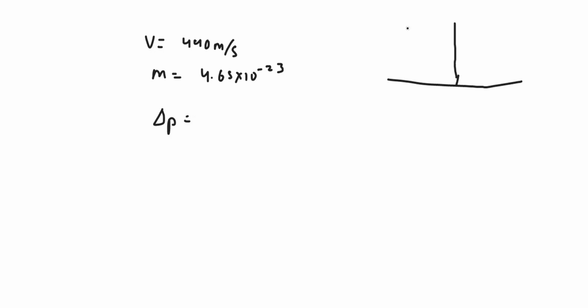Now, first of all, the gas particle strikes the wall with a momentum of p and also reverses with the same velocity and mass. So the reverse momentum is also p. Now the change in momentum is initial momentum minus final momentum. As the final momentum is in the negative direction, it will be initial minus the negative of the final momentum.